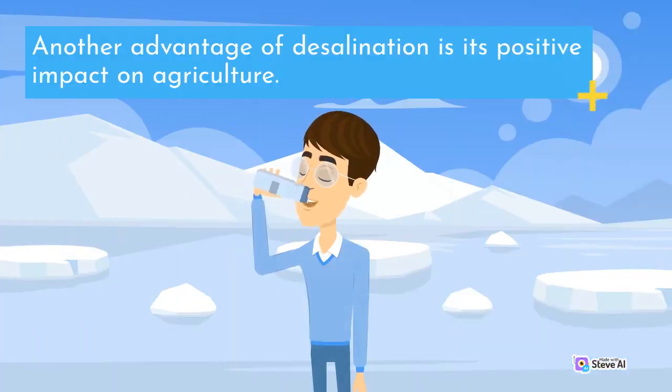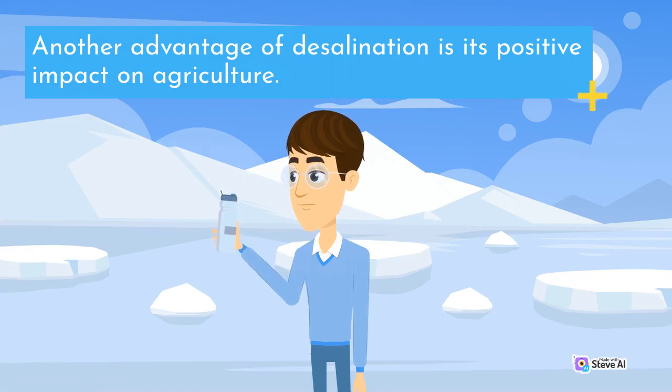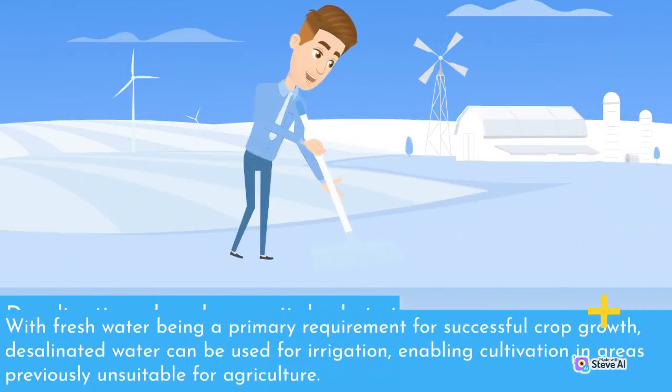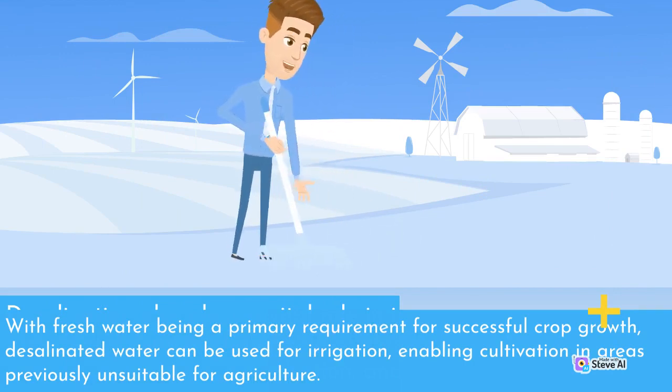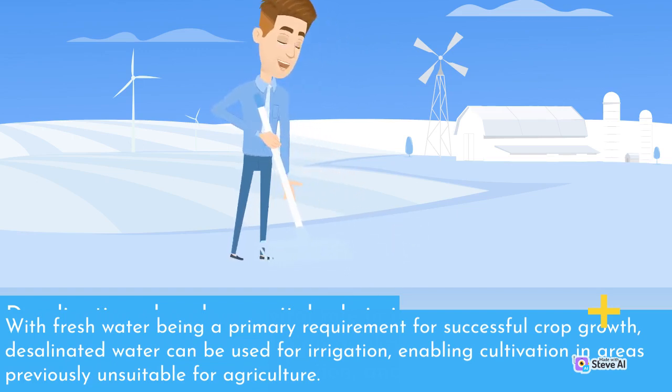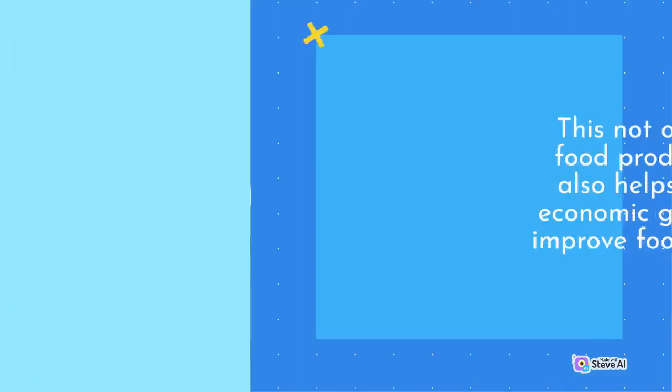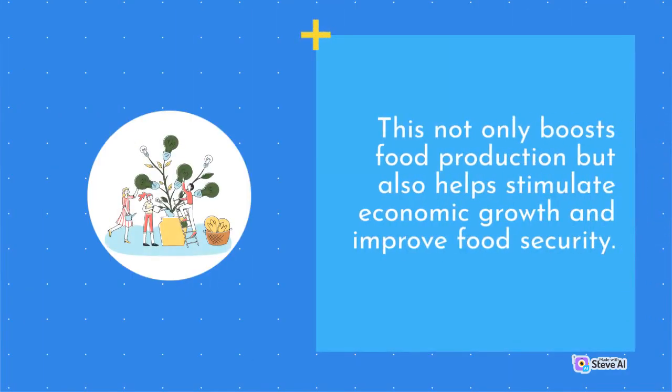Another advantage of desalination is its positive impact on agriculture. With fresh water being a primary requirement for successful crop growth, desalinated water can be used for irrigation, enabling cultivation in areas previously unsuitable for agriculture. This not only boosts food production but also helps stimulate economic growth and improve food security.